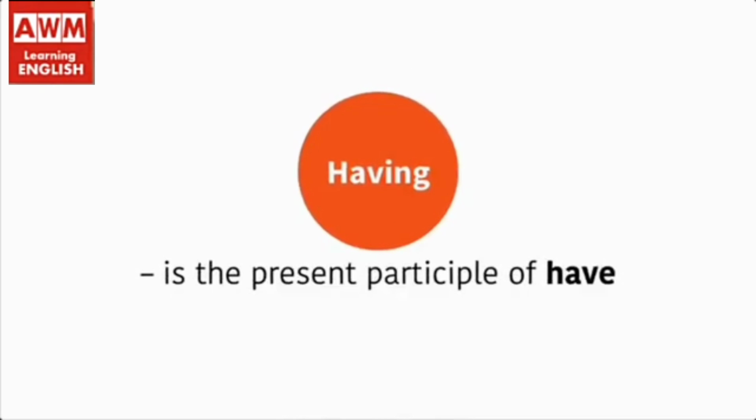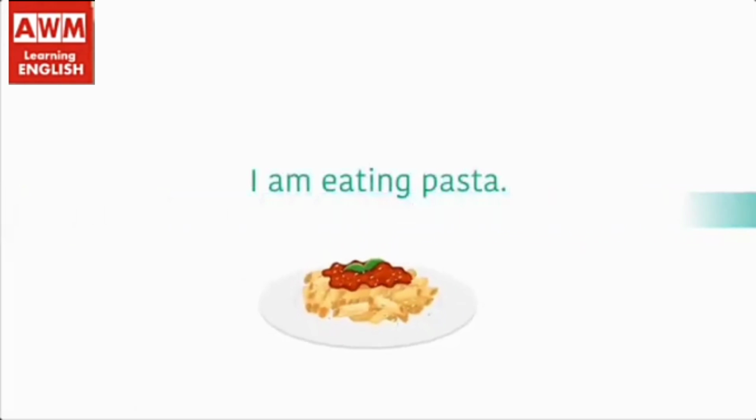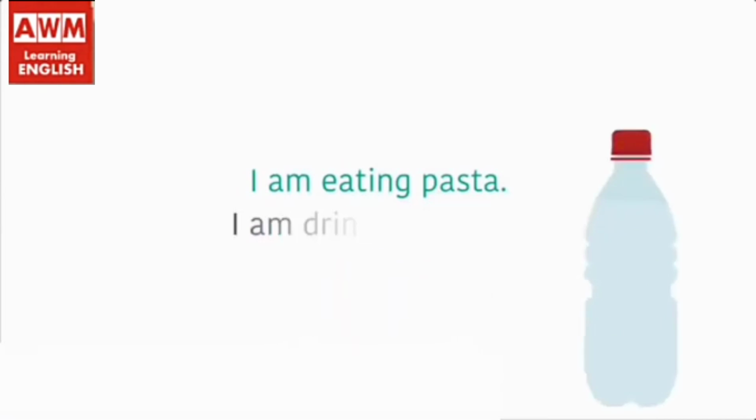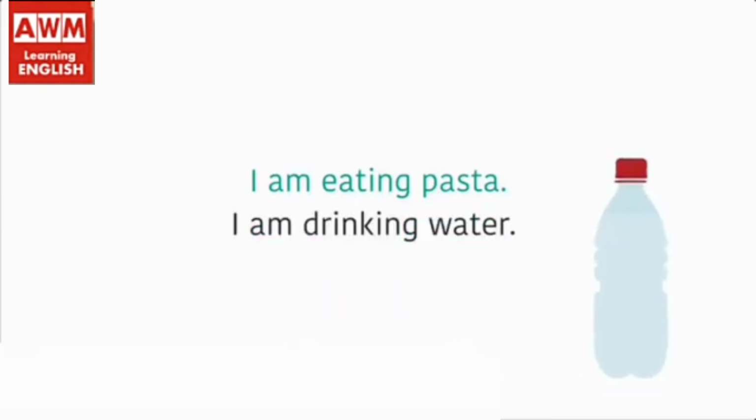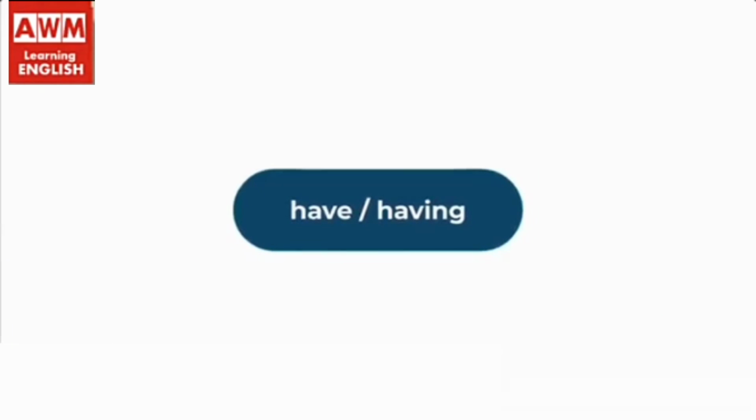Having is the present participle of have. We use eating, drinking, etc., such as I am eating pasta. I am drinking water. He takes tea. In the case of tea, we will use the word take, such as I take tea every day. We can also use have or having.